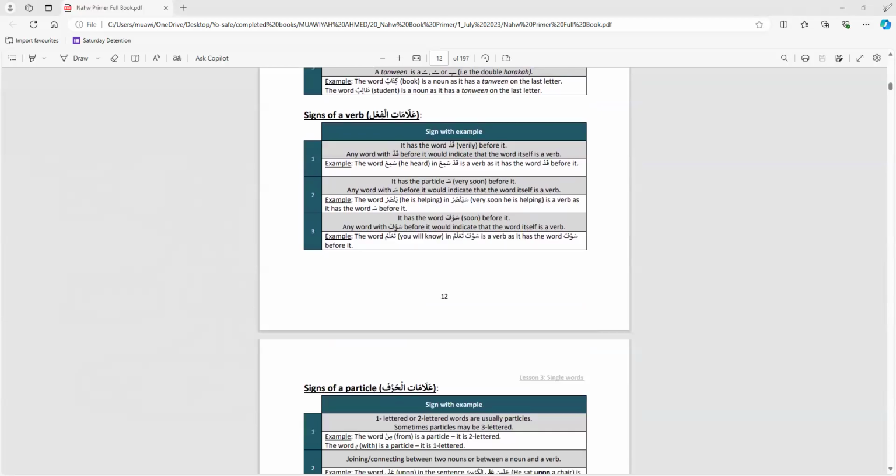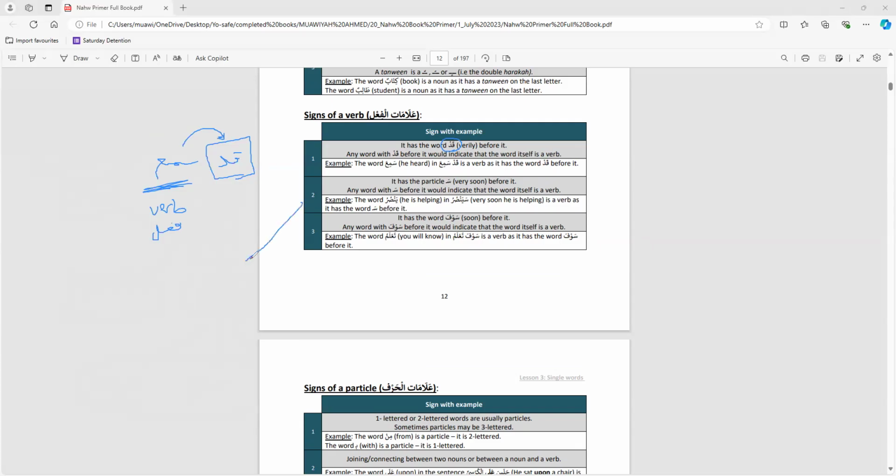First sign, or one sign of verbs, it has the particle qad before it. Qad means verily. So example, beginning of 28th para, qad sami'a Allahu. So before the word sami'a, qad came. That's a sign that the word sami'a is a verb, is a fi'l. Why is sami'a a verb? What's the proof? What's the sign? The sign is it has qad before it. So if there's qad before it, then that means that word, most probably 99% is going to be a verb.